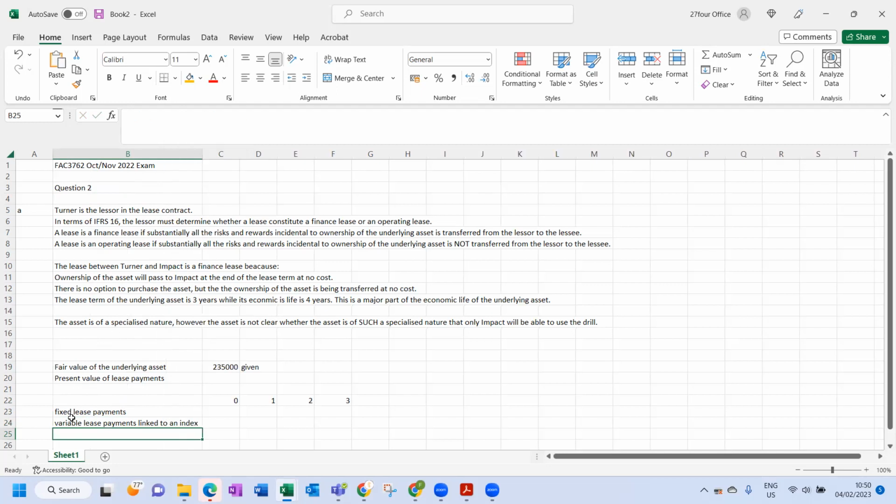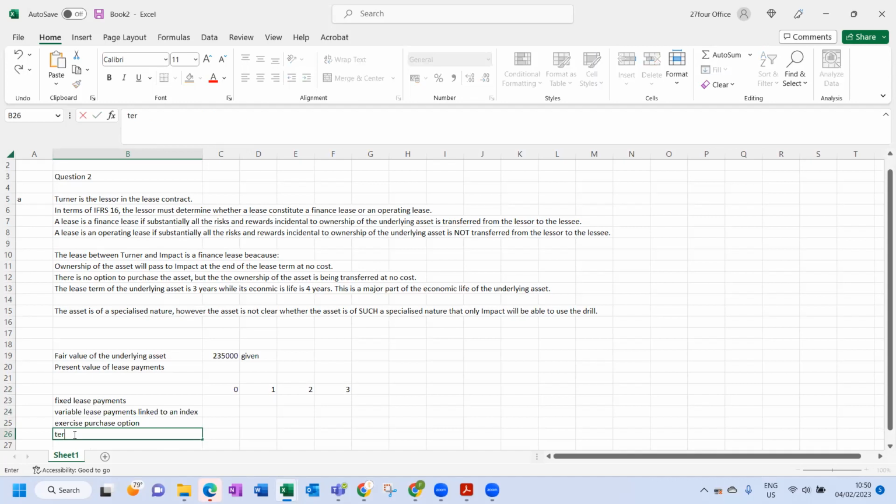What can also be included? Exercise of a purchase option. What can be included? Termination penalty. If there is a termination penalty, it does not mean the termination penalty must be included.